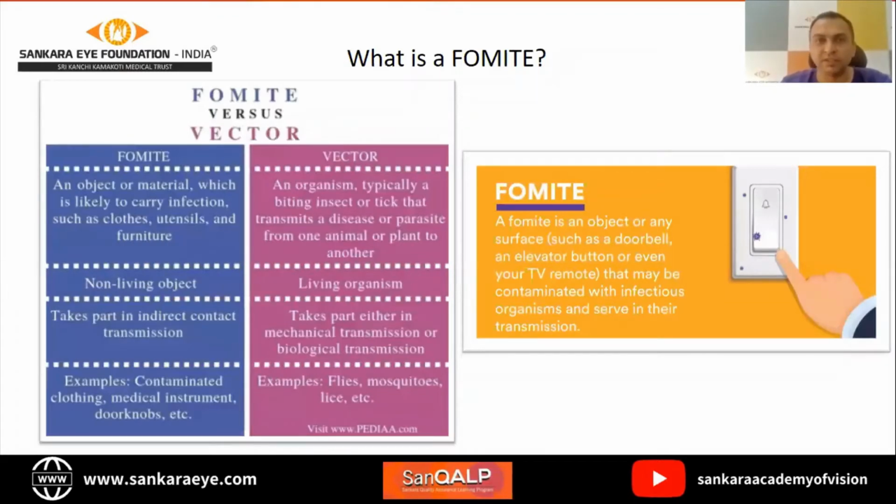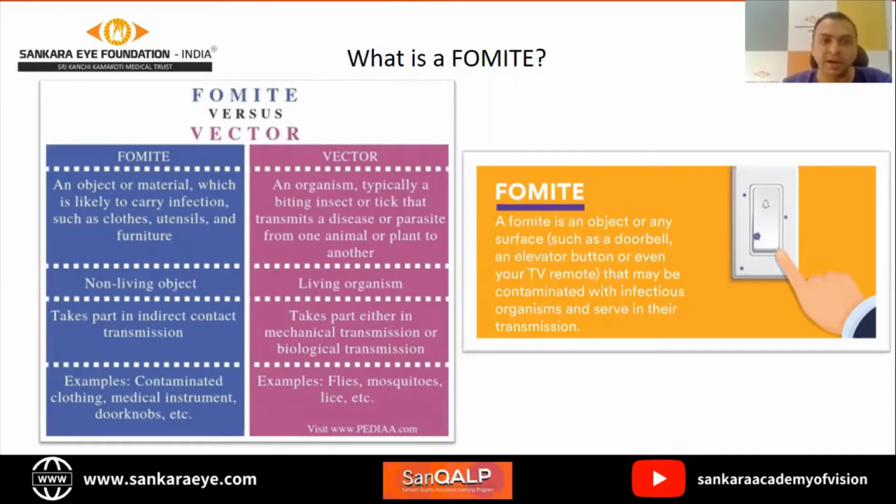Before we start with all this, we need to understand what is a fomite and what is the difference between a fomite and a vector. Fomite is any object or material which is likely to carry infection, such as clothes, utensils, furniture. It is usually non-living.